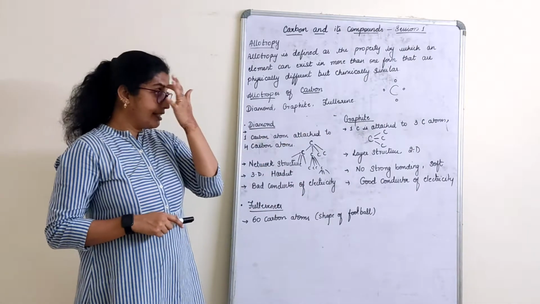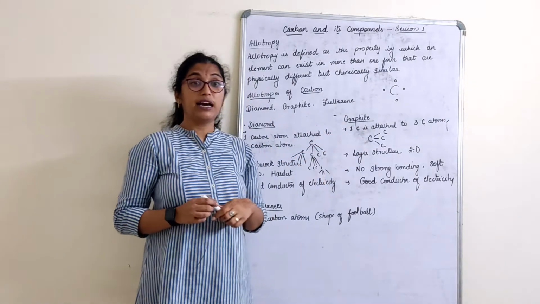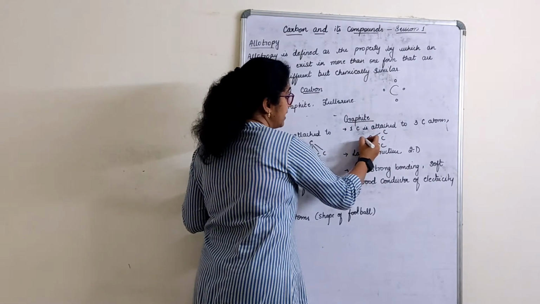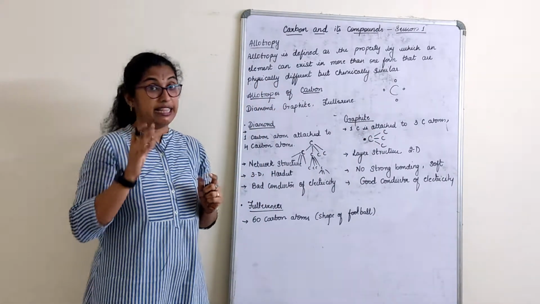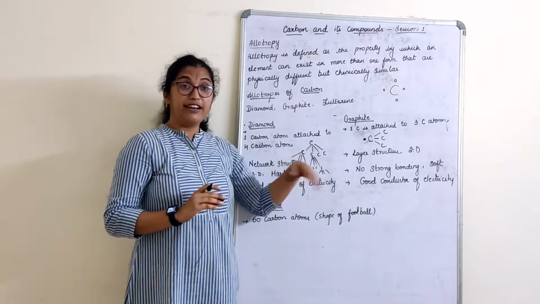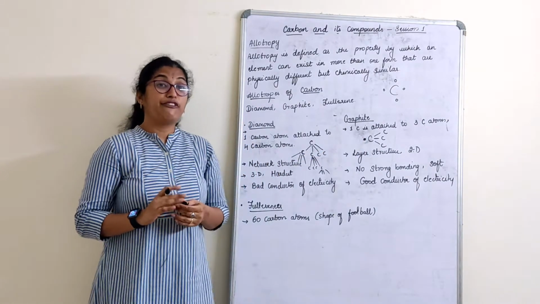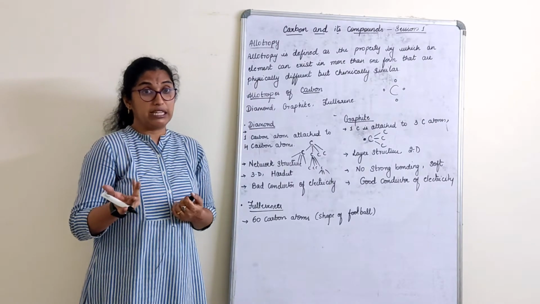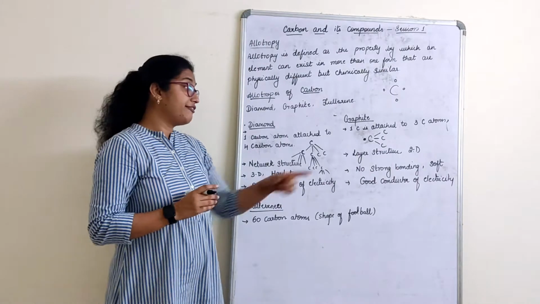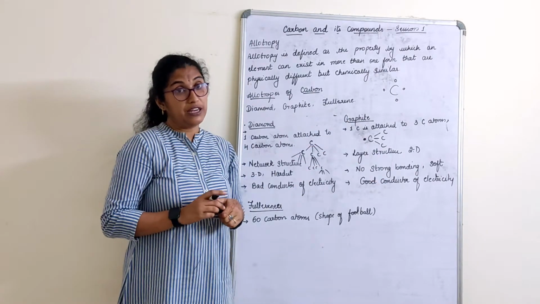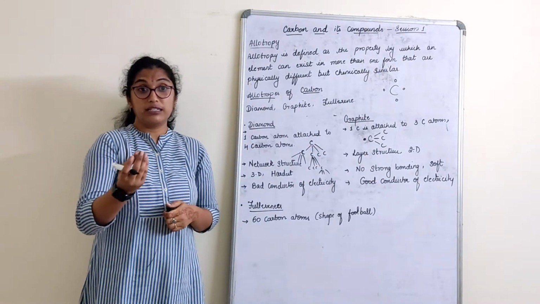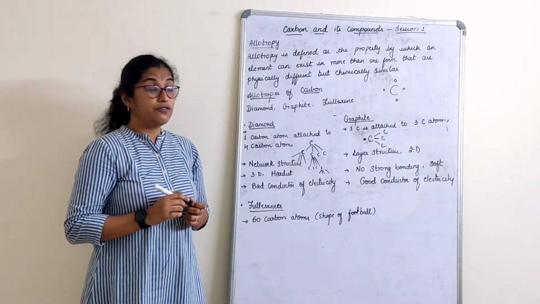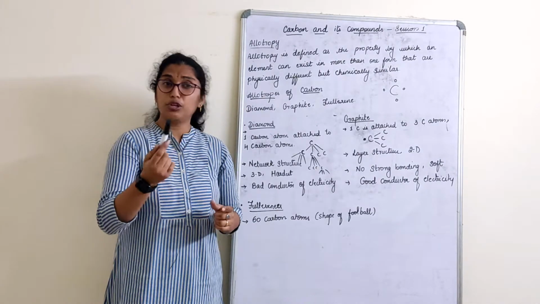We will move to the next, graphite. In graphite, one carbon is attached to 3 carbon atoms. So if one carbon is attached to 3 carbon atoms, one electron is left as it is. So in graphite, one electron is left. So graphite has a tendency of donating or losing an electron, accepting or losing. So graphite can be a good conductor of electricity. Yes, graphite is used as electrodes, right, in electrolysis because it is a good conductor of electricity. Example of graphite, your pencil lead.